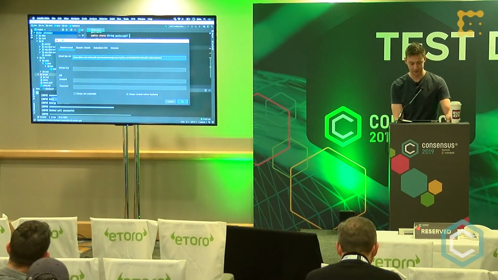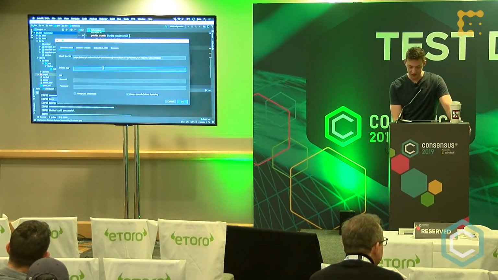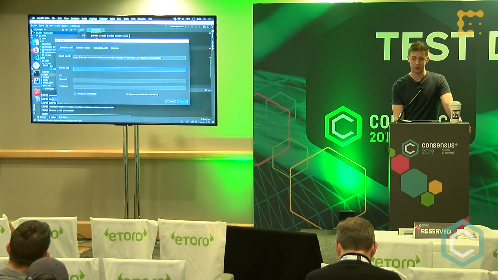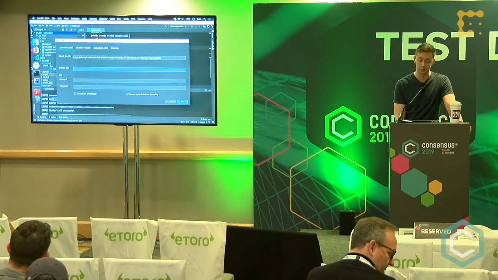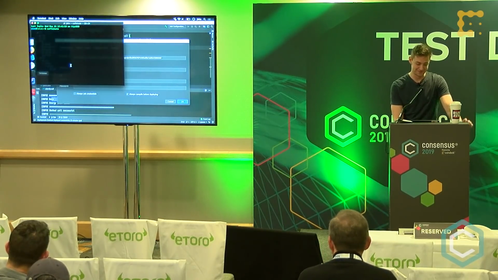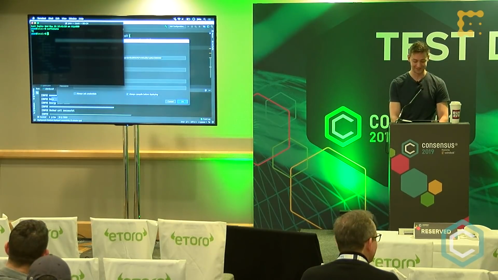So let's grab this, paste it in here, and then we need our private key. This is where I'm going to try and have faith here and assume that none of you are going to steal my private key for the very short time that it's going to be on the screen.